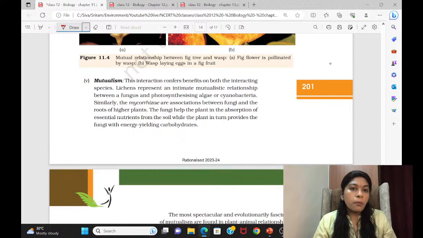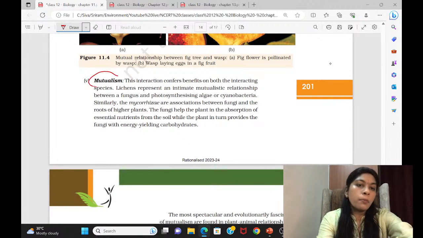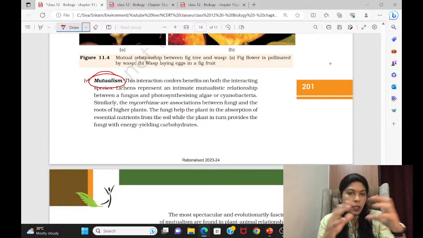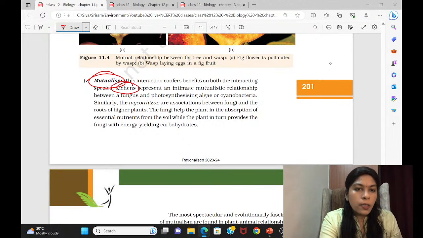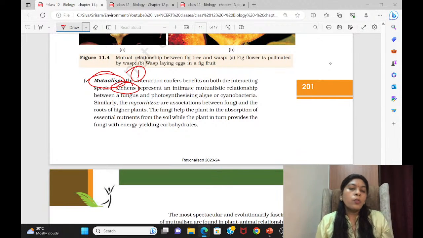Then comes the mutualism concept. Mutualism means both will get benefit. Both the species will get benefit from one another. See, the best example is lichens. This is the first example here. How? A fungus and a blue green alga live together.